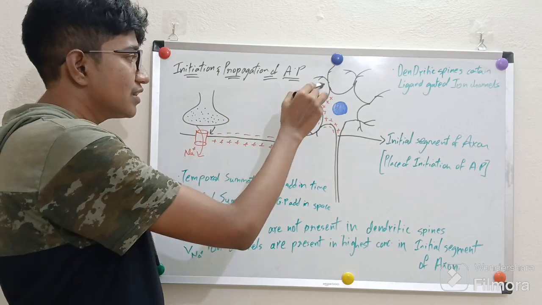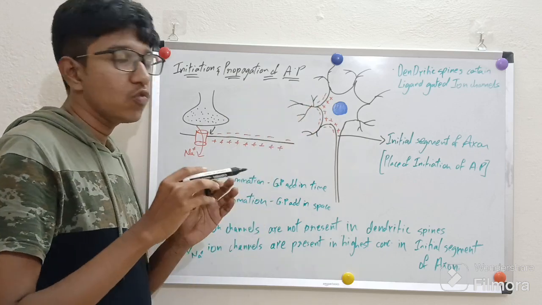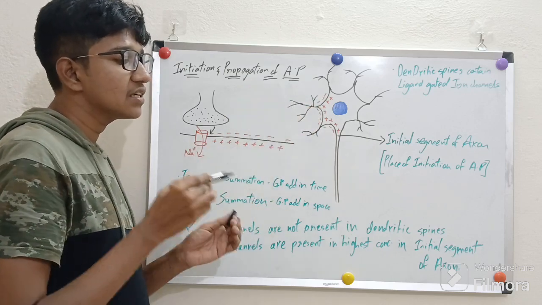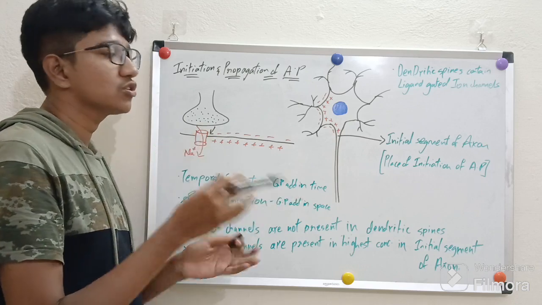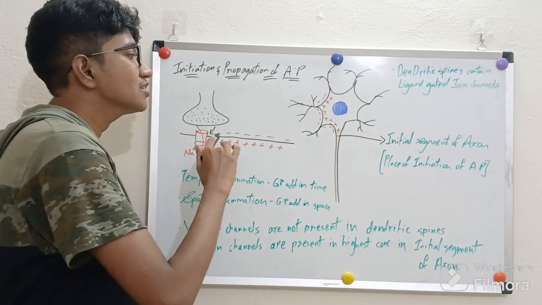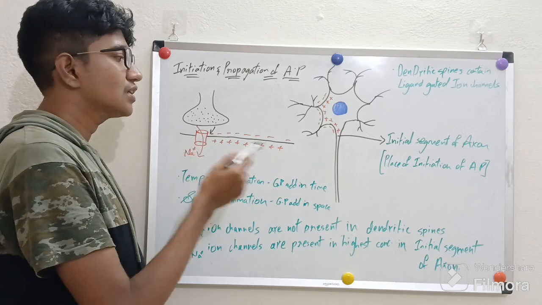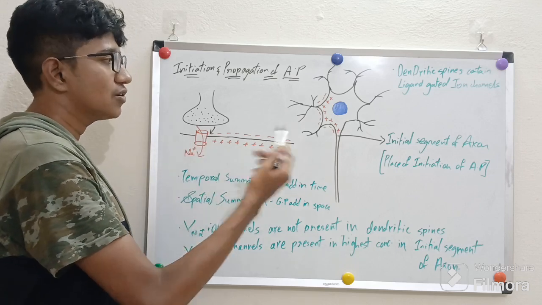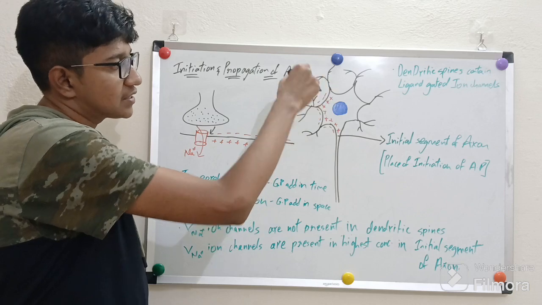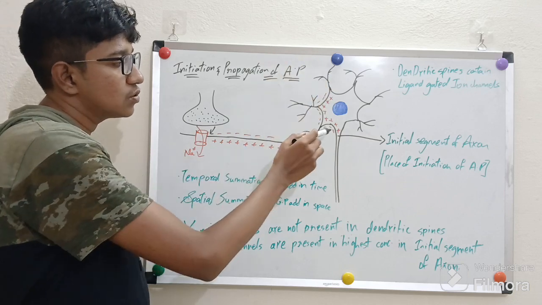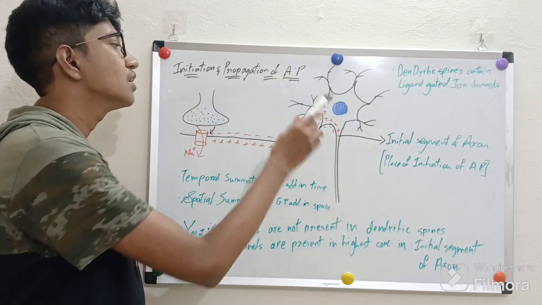When this passive current spreads from cell to cell, it doesn't initiate an action potential, or there is no firing of an action potential. The current just spreads, that means the influx of sodium ions from one cell to the other cell. In this way, the current spreads from the dendritic spine cell up to the initial segment of the axon.